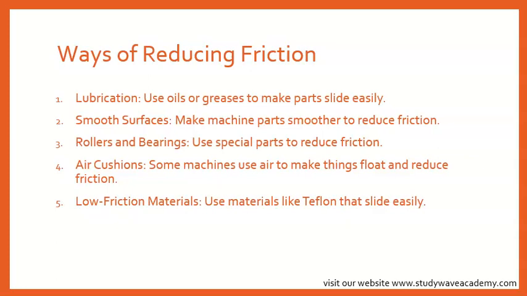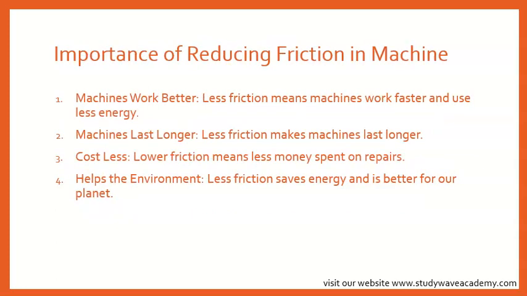Next, we're going to be looking at the importance of reducing friction in machines. Machines work better. Less friction means machines work faster and use less energy. Okay? Machines last longer. Less friction makes machines last longer. Cost less.